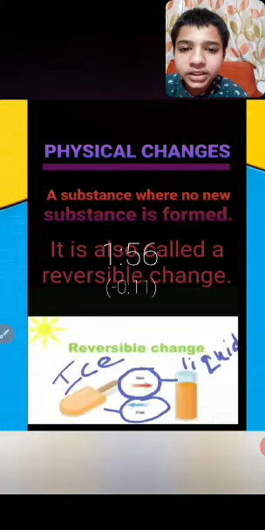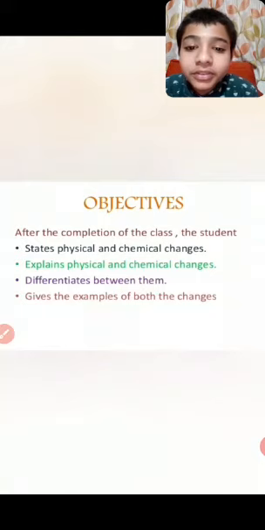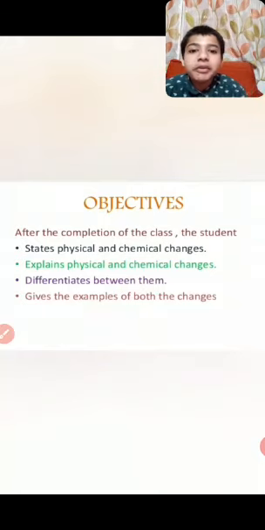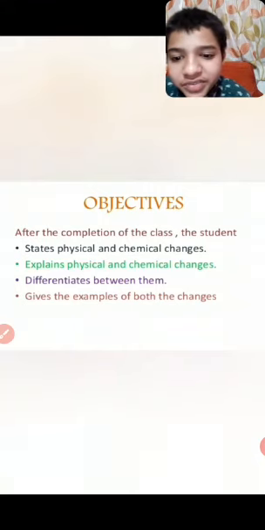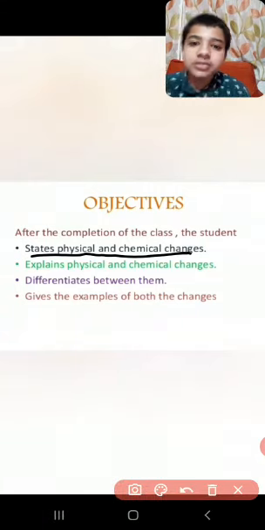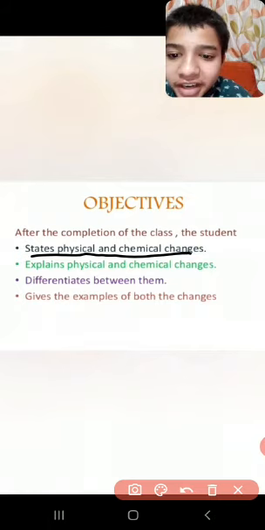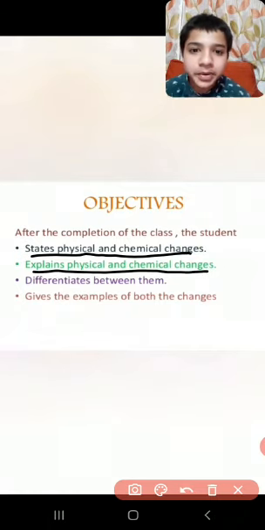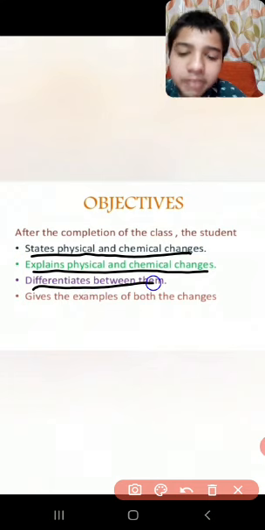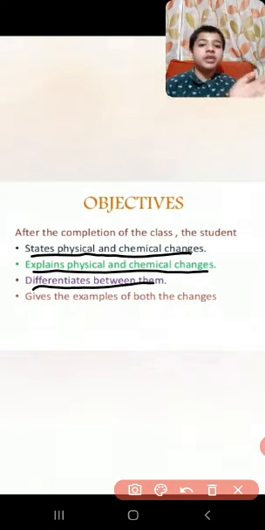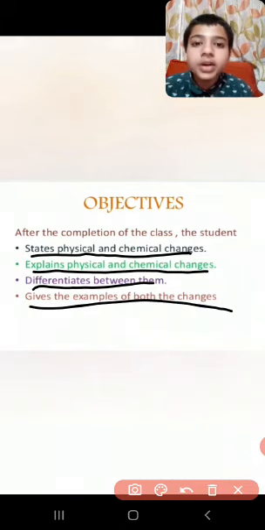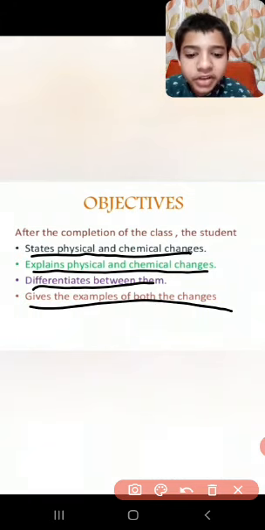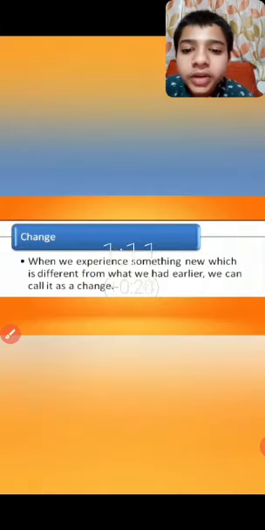See, as I gave you the objective questions, that when we complete this class you will do these questions. Now see this question. Is it easy? State physical and chemical change. Can you state it? Explanation of physical and chemical change, you can explain it also. Differentiate between them, you can make a column, physical change, chemical change, and differentiate. And give examples of both the changes. Is it easy? I told you that if you see this video you can understand it very well.